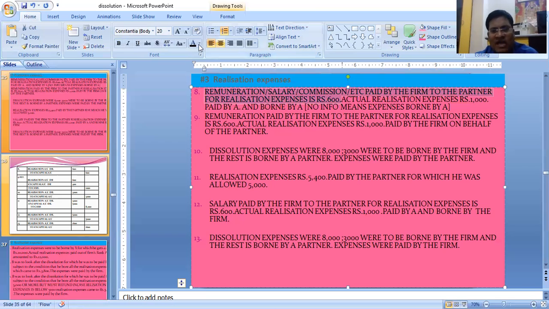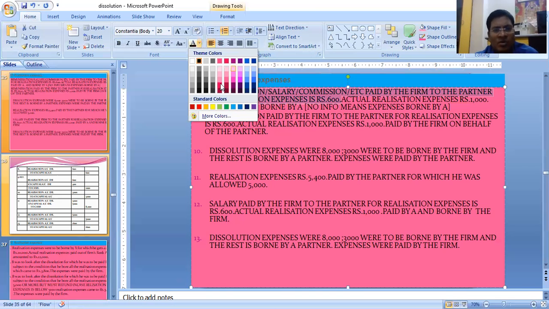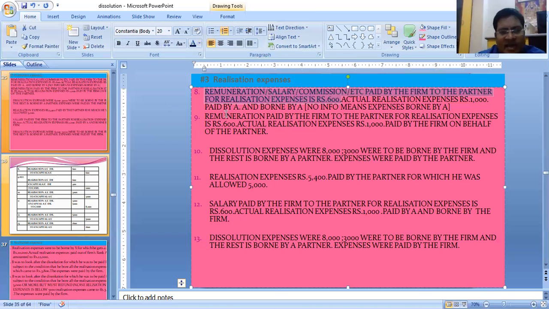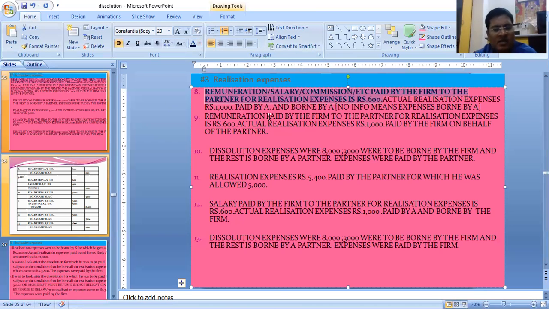You will write it as remuneration paid to the partner to bear the realization expenses. Whether the partner is paying extra or not is not the concern of the business. It is a private payment. Whenever it is paid by the partner and borne by the partner, it is simply a private payment, so no entry in the books.